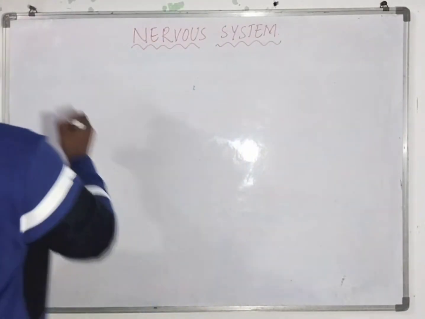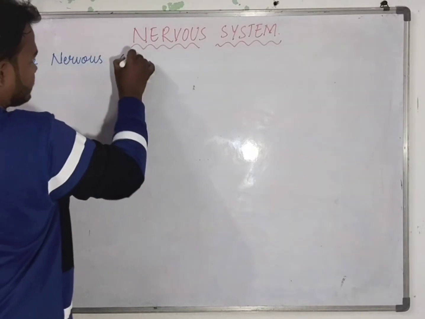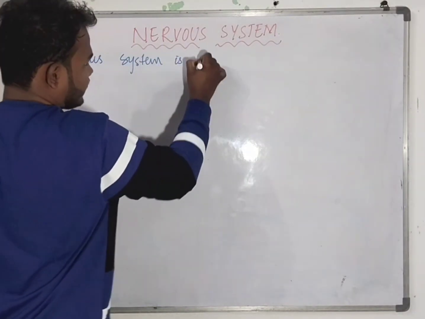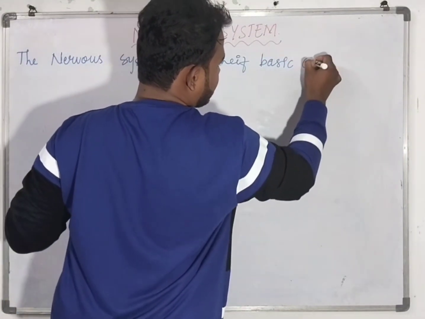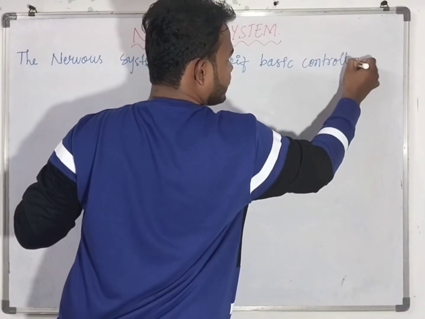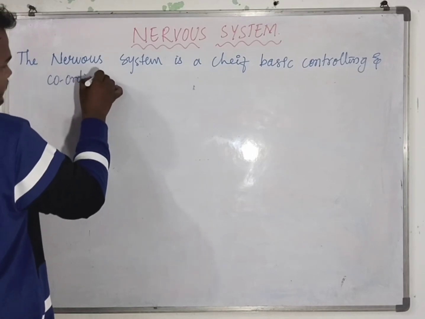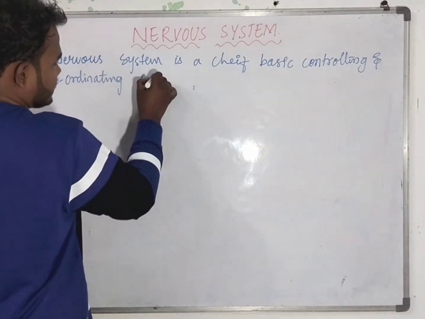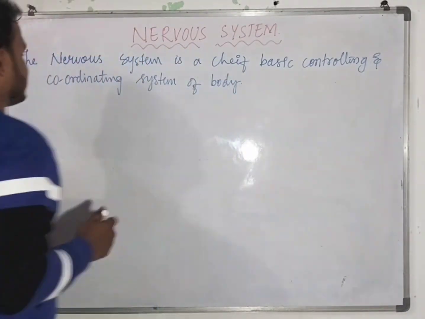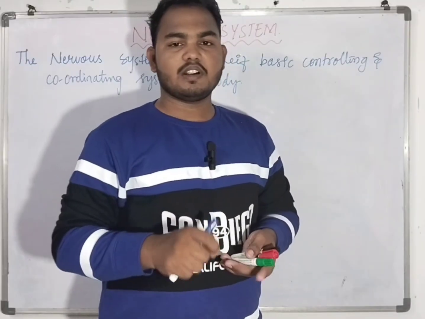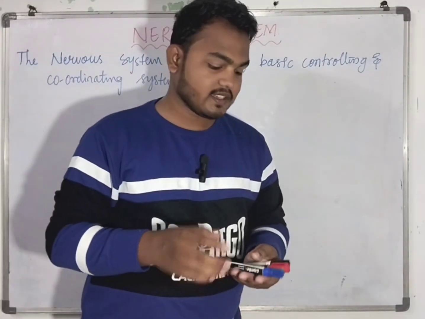The nervous system is the chief controlling and coordinating system of the body. Okay, what is meant by nervous system? The nervous system is the chief controlling and coordinating system of the body. Okay, that is the nervous system.